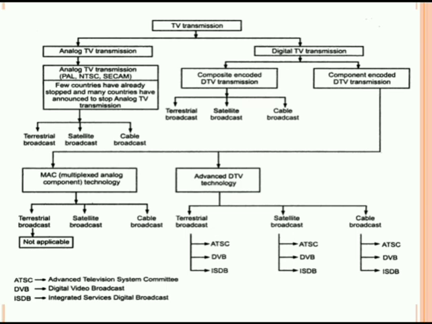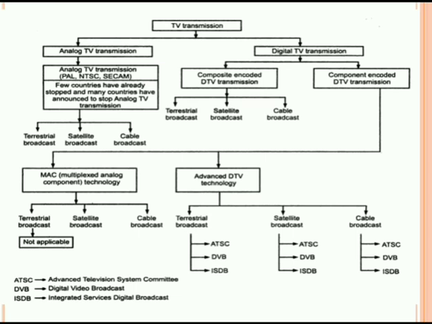Thus, we can say that MAC, that is multiplexed analog component technology, can offer higher performance than the composite system. We have just seen the composite system. MAC offers higher performance because of the separation of luma and chroma signals, which eliminates cross modulation, and the use of full bandwidth for luma and chroma signals.